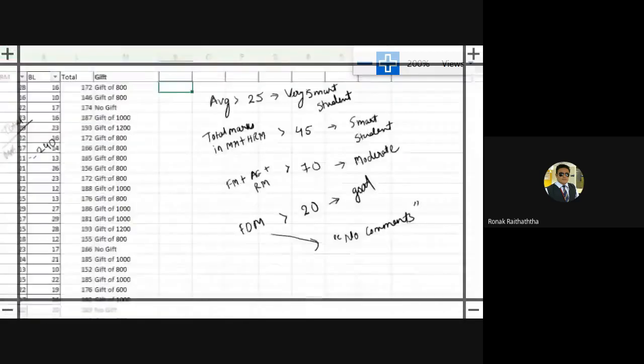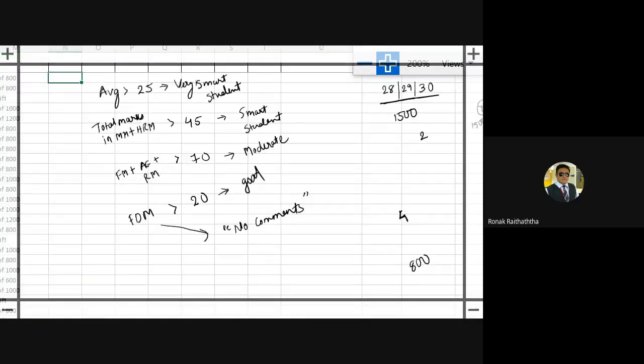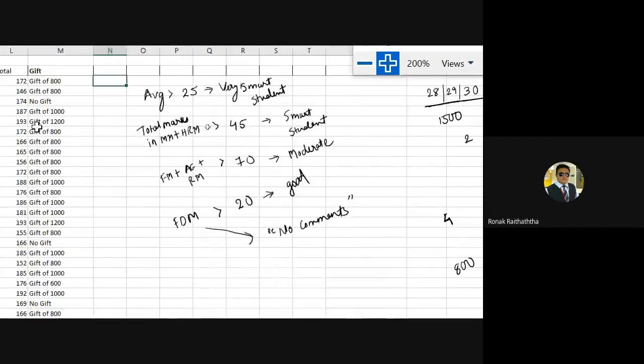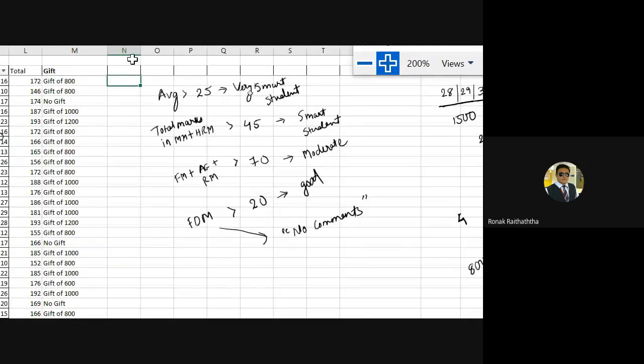Okay, everyone may take a snap of it if they want to. So first is total average shall be more than 25, very smart. MM plus HRM more than 45, smart student. FM plus AE plus RM put together shall be more than 70, moderate. If not that too, then FDM shall be more than 20, then good. And if any of these conditions are not satisfied, then please, no comments. So let's see how many of the students get no comments in my session.